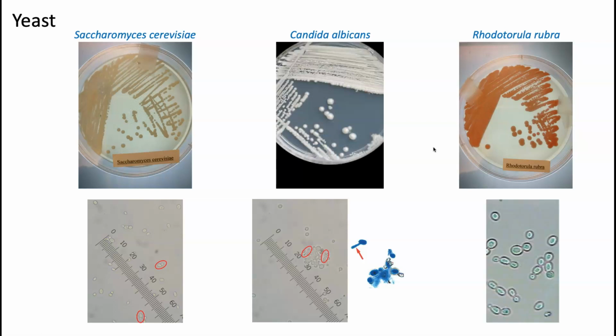Okay, so what does this look like under high power? Take a look at it. Remember, these are unicellular microorganisms, unicellular fungi. Does it resemble more the Saccharomyces or the Candida albicans? What do you think? Do you see any pseudohyphae? I don't see any. Do you see budding? Yeah, I see budding as well. Okay. And so this will conclude today's lab.